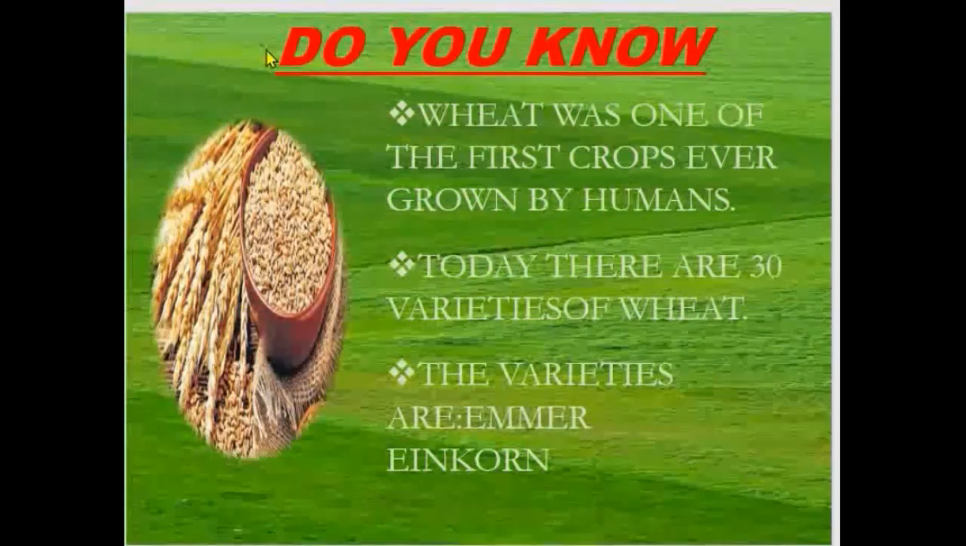You know, children, wheat was one of the first crops ever grown by humans. Today, there are 30 varieties of wheat, and I am telling you two varieties of wheat. Their names are Emmer, Einkorn.